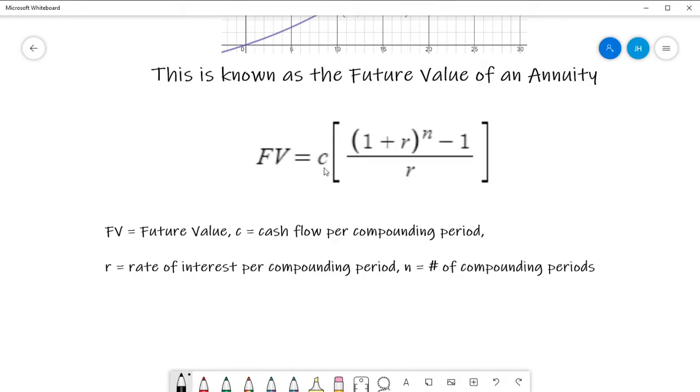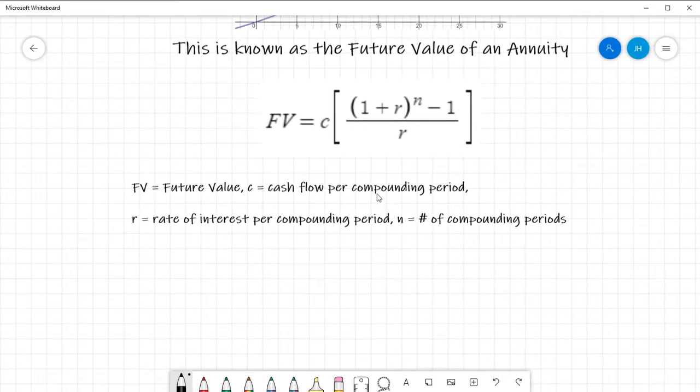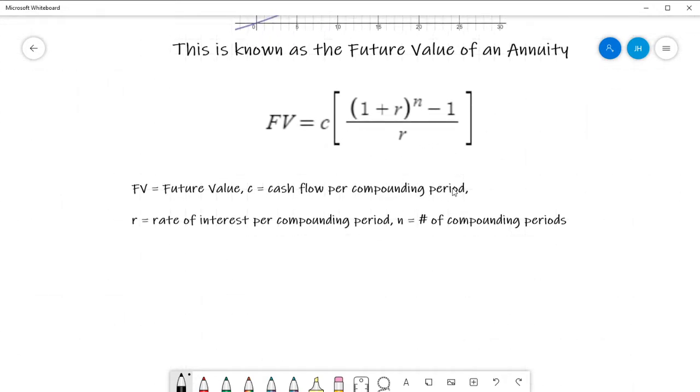It's equal to C, the cash flow per compounding period. That means the amount of money I'm investing each period of time. In this example, my compounding period cash flow was 100, right? So the future value is equal to 100 per month times 1 plus r. r is my rate per compounding period.